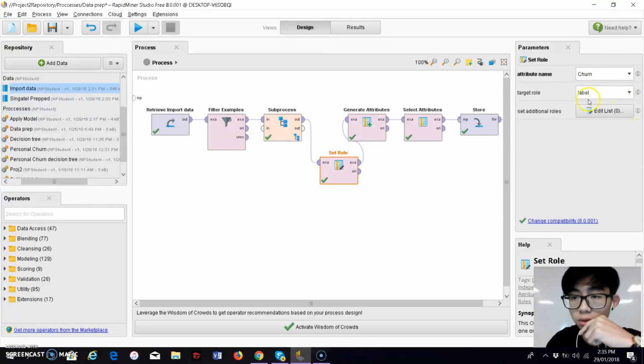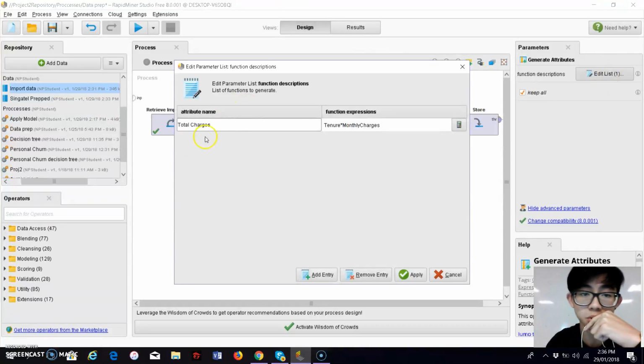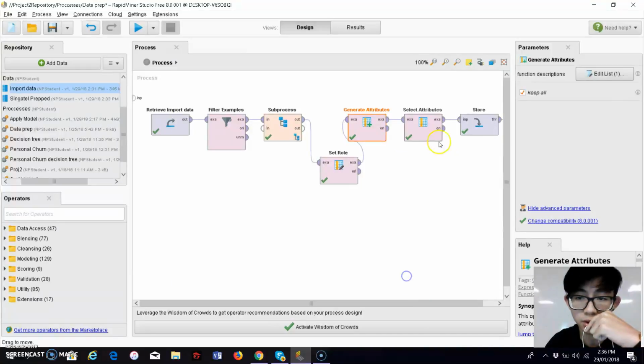The set role we labeled the churn, because we wanted the targeted variable to be churn analysis for this project. So to correct the incorrect total charges calculation, we chose to generate a new attribute named total charges again, calling it tenure times monthly charges, which is the same formula.